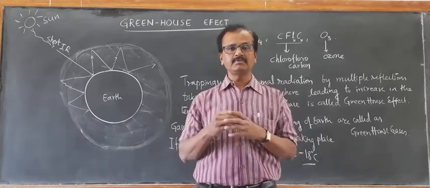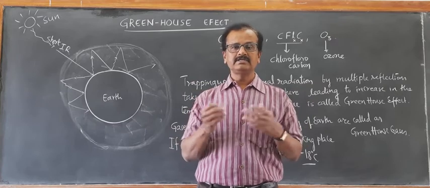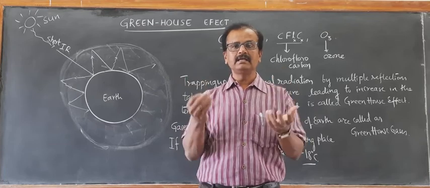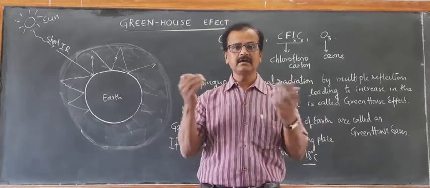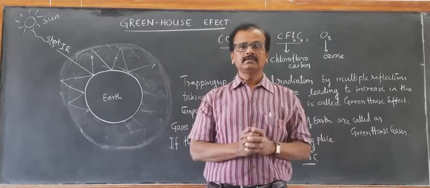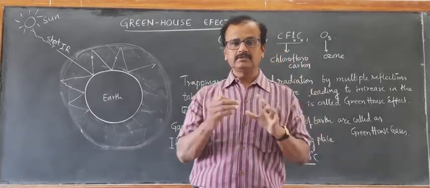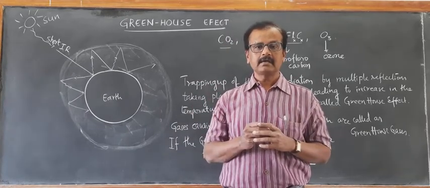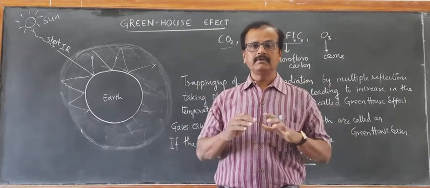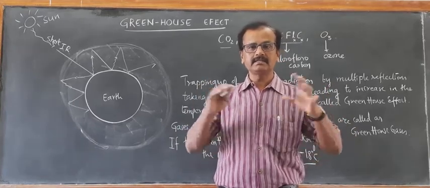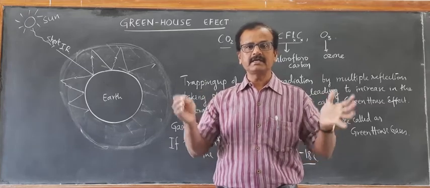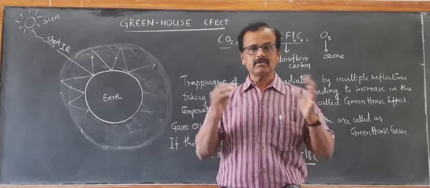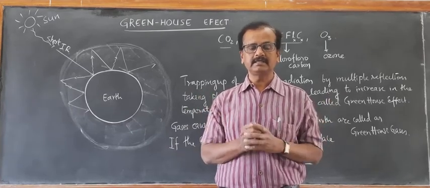That is what we are observing now. The glaciers are melting. Melting of ice caps in the polar regions is taking place, and the sea levels are increasing. The coastal cities are getting submerged because of floods. So these are all things that are going to take place very frequently.